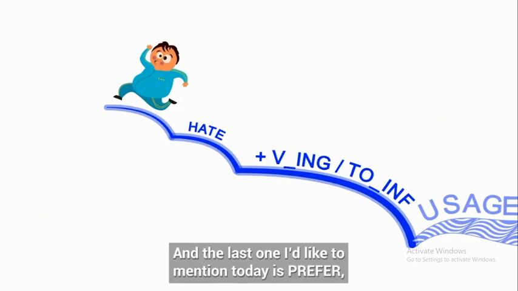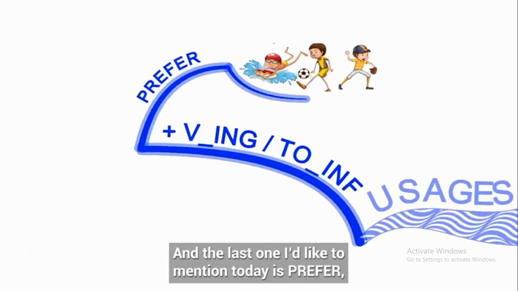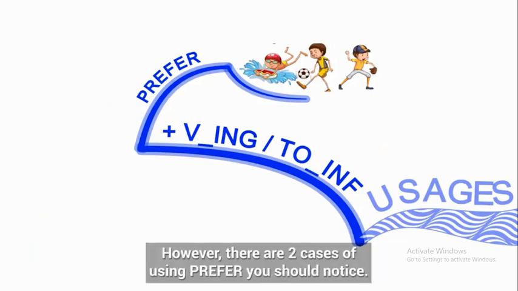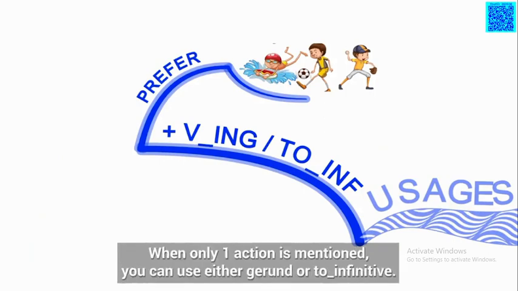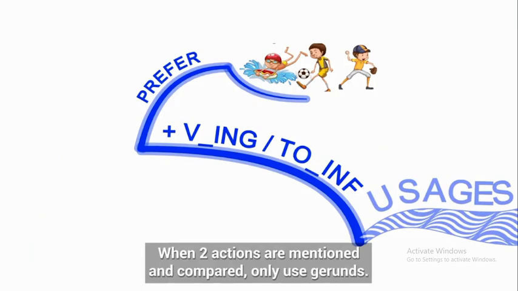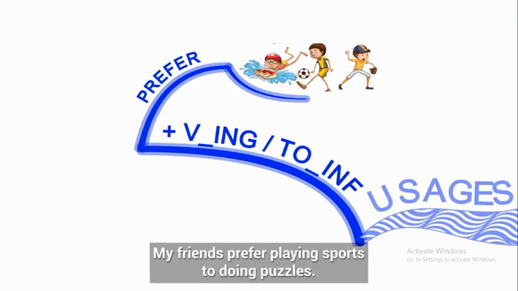And the last one I'd like to mention today is prefer. Use this verb to choose one thing rather than something else because you like it better. However, there are two cases of using prefer you should notice. When only one action is mentioned, you can use either gerund or to infinitive. My friends prefer playing or to play sports after school. When two actions are mentioned and compared, only use gerunds. My friends prefer playing sports to doing puzzles.